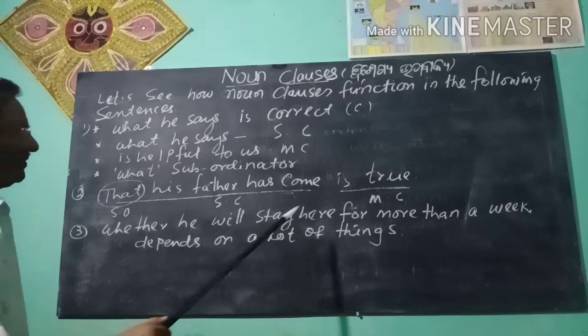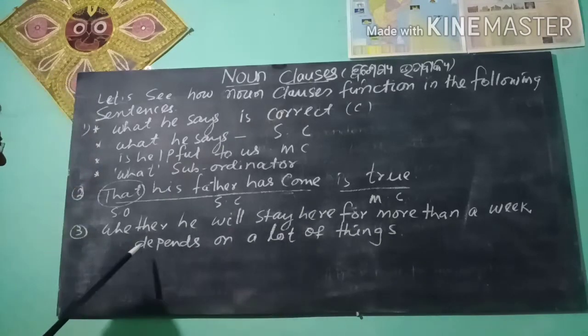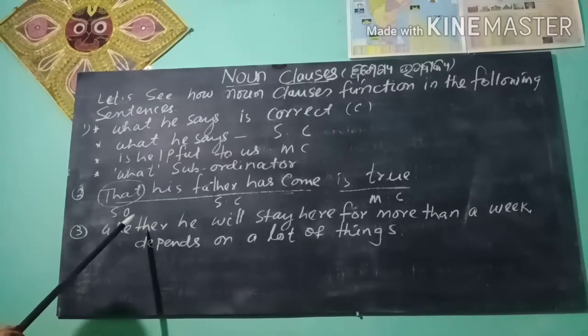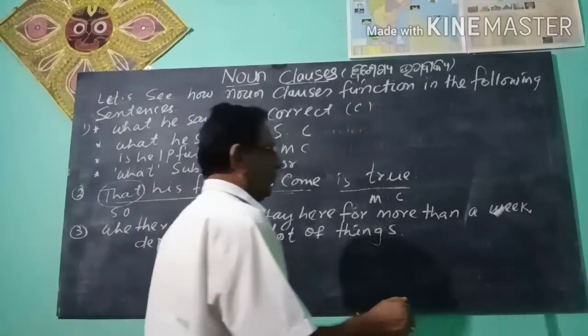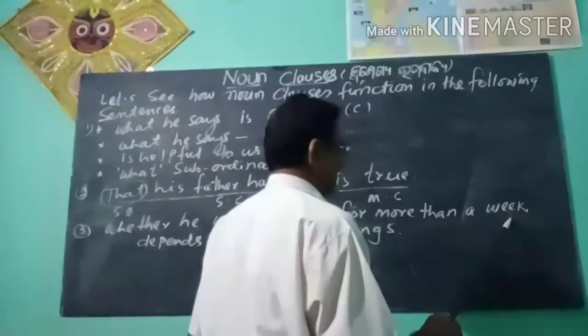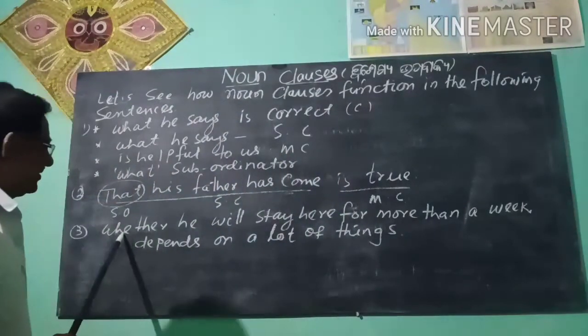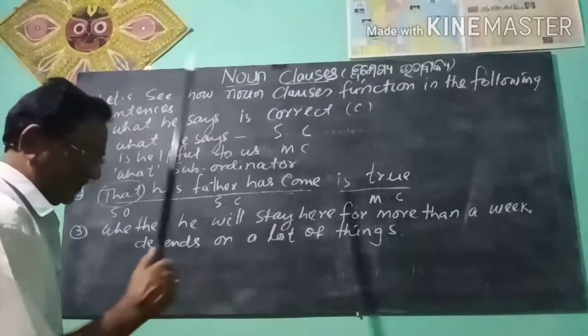Depends on a lot of things is the main clause. Whether is the subordinator. This subordinate clause is a noun clause. It works as the subject of a sentence.